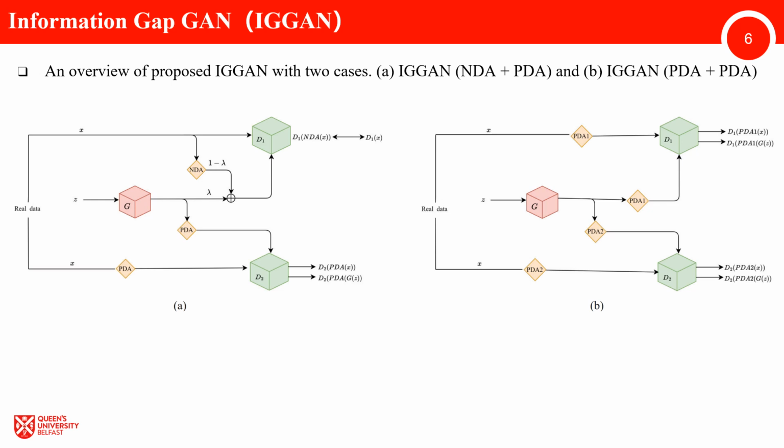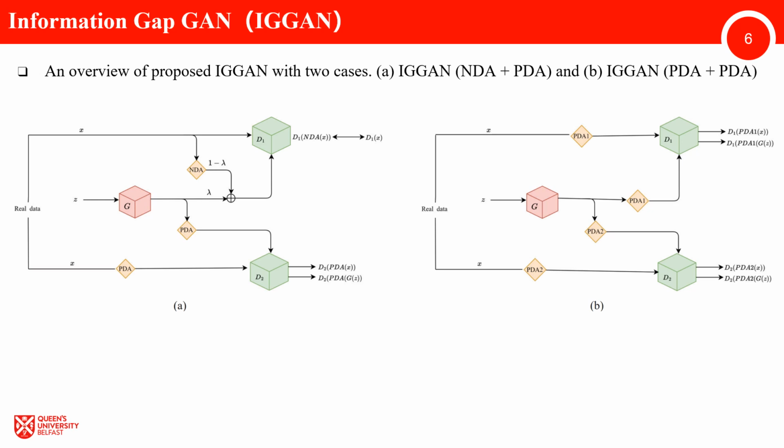The applied augmentation types in IG-GAN consist of 2 cases, i.e., IG-GAN with negative data augmentation NDA in D1 and positive data augmentation PDA in D2, IG-GAN NDA plus PDA, which is shown in Figure A, and IG-GAN with different PDAs in D1 and D2, IG-GAN PDA plus PDA, which is shown in Figure B. For IG-GAN NDA plus PDA, we use hyperparameter lambda to balance the NDA data and fake data, and we directly apply the PDA to both real and fake samples as in DiffAugment and ADA to avoid the leaking of augmentations issues.